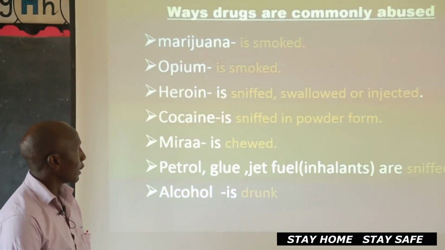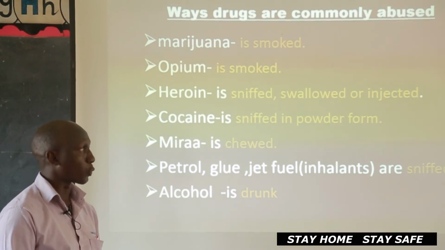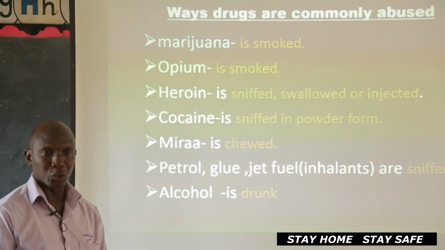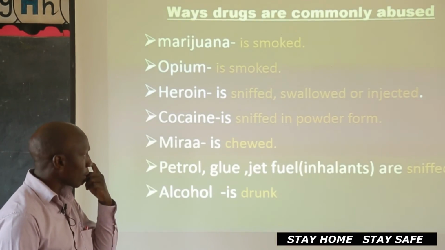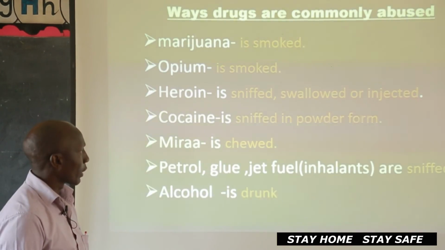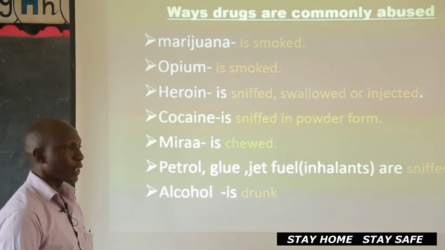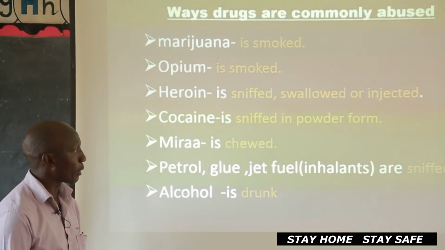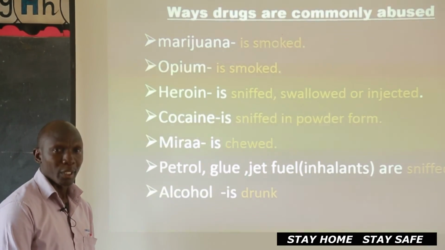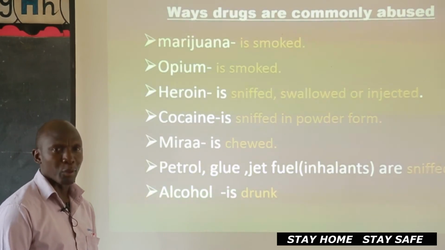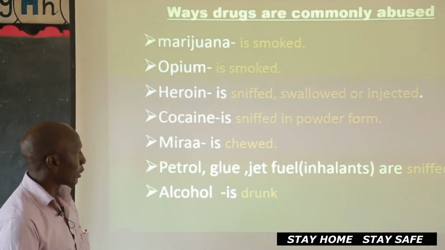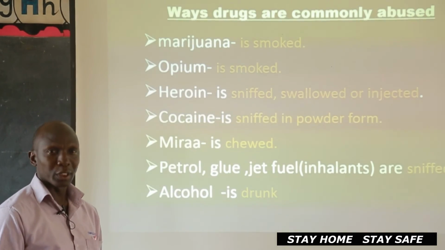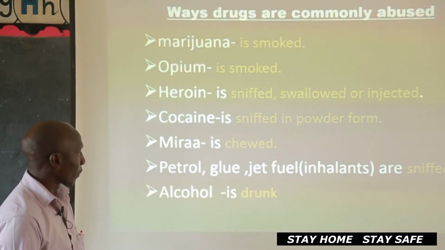There's heroin. This heroin is normally sniffed or swallowed, or sometimes injected into the body. There's cocaine. Cocaine is a highly addictive drug. In fact, it's a very powerful addictive drug. On top of that, it is highly expensive. It's normally sniffed in powder form. There's also another type of it, which is injected into the body. Then there's miraa. This miraa is what we call mairungi. The leaves are normally chewed.